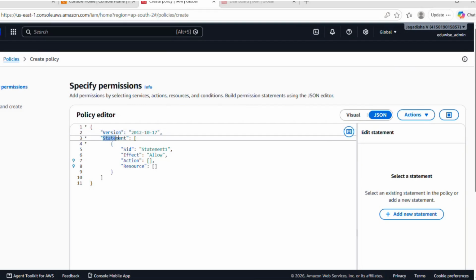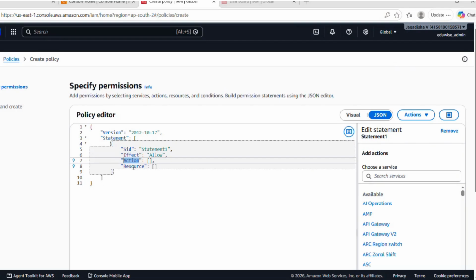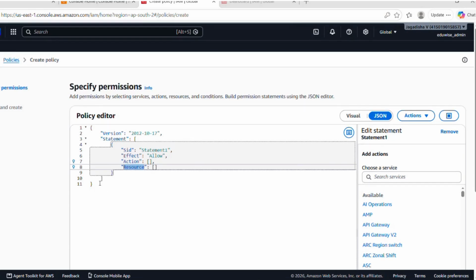And statement. Inside this statement, we are going to define effect, action, and resource. Got it, right? Effect is nothing but either it can be allow or deny. Action is nothing but what operations are allowed, like read, write, and full access. Resource is nothing but EC2 servers, S3 buckets, VPC, anything. So that is how we are going to create the policy.